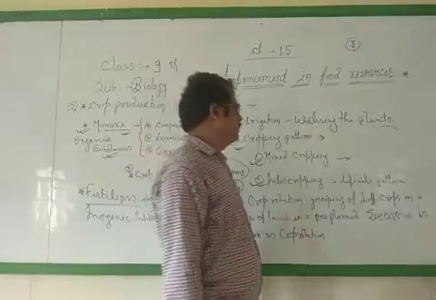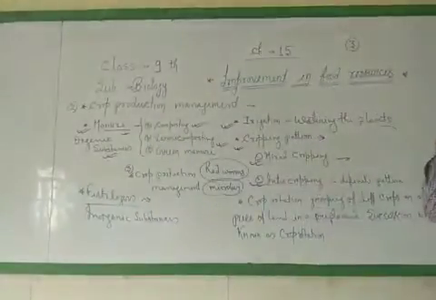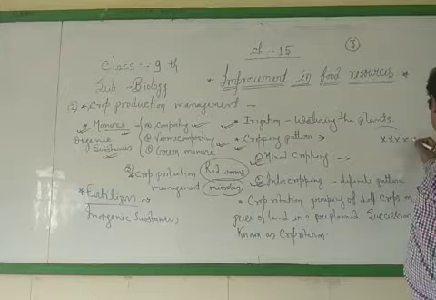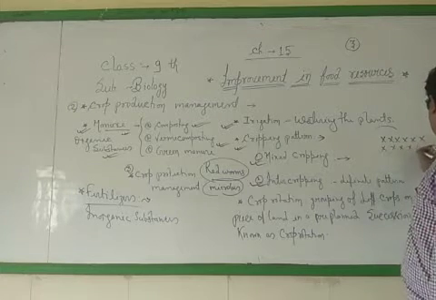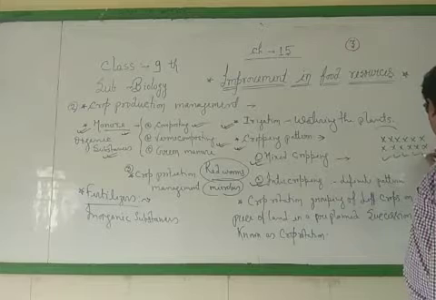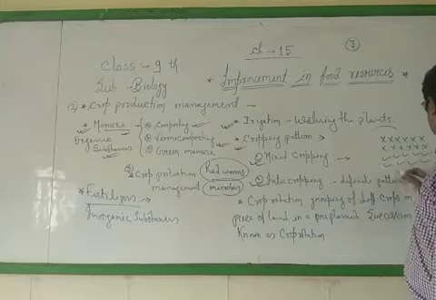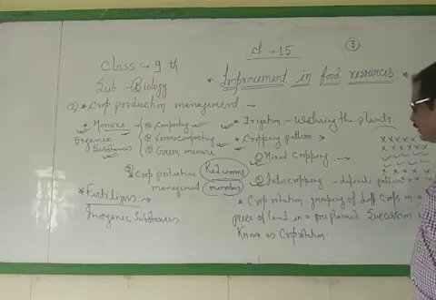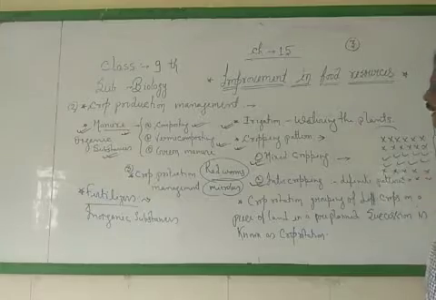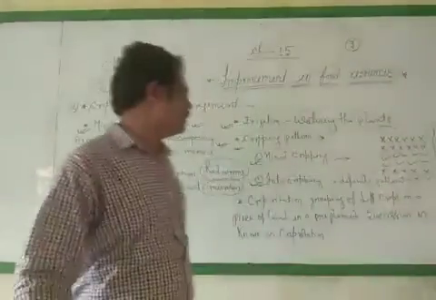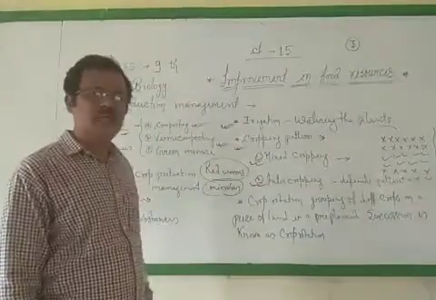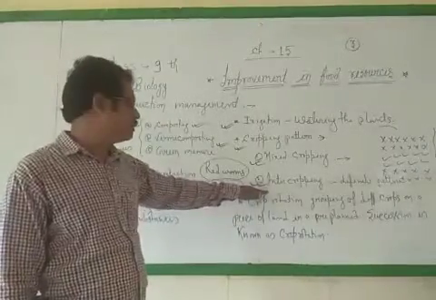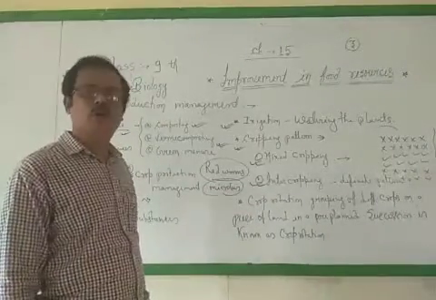Intercropping means the crops we grow in the field in a different pattern. Suppose one type of crop we grow in the first row and second row, and another type of crop we grow in the next row, and after that we again grow the first type of crop. In this way, in a different pattern we grow crops in the field. This is called intercropping. By intercropping, we grow more and more crops at the same time, and their maturity duration is also different, so there is no problem created for production.